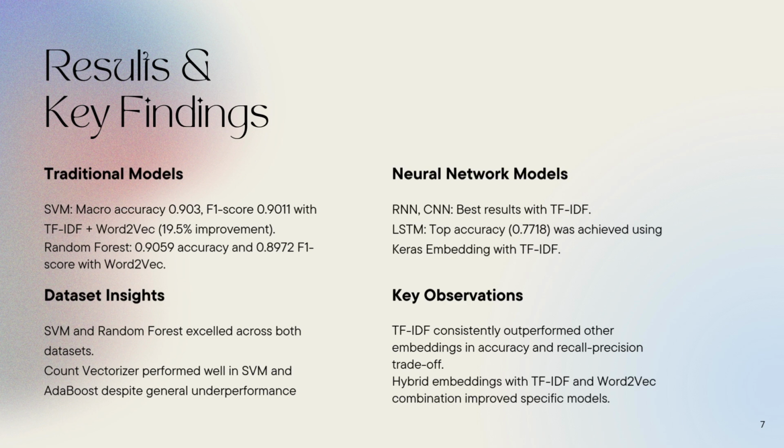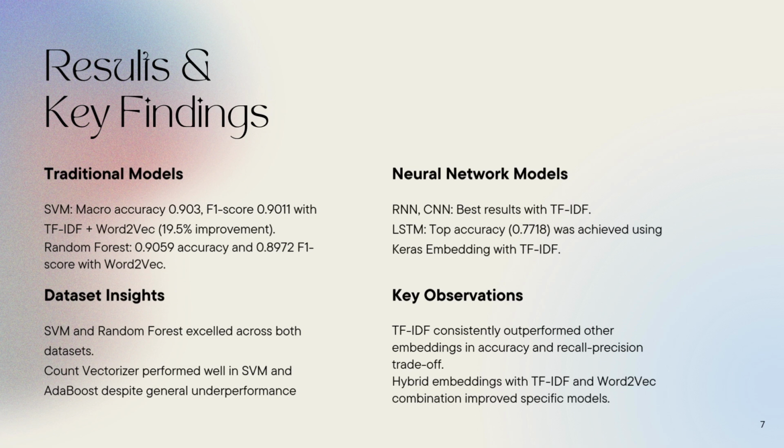Neural network models showed mixed results. Both RNN and CNN performed better when paired with TF-IDF, while LSTM achieved its highest accuracy with Keras embedding combined with TF-IDF, that is 0.7718. Combining LSTM with Word2Vec yielded a slightly lower result of 0.7536, indicating that the choice of embedding can impact deep learning performance.